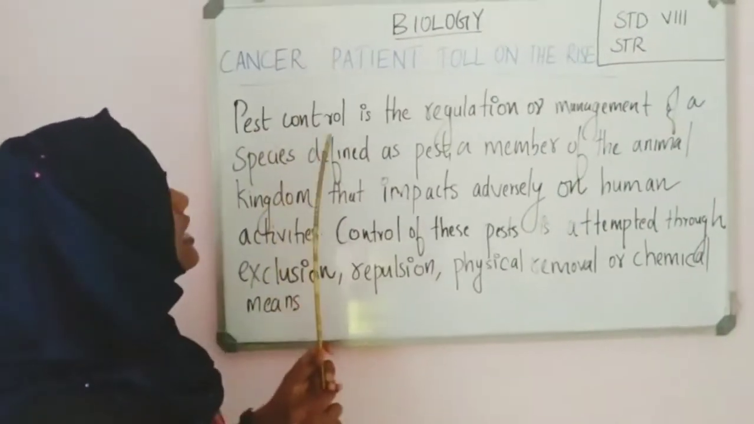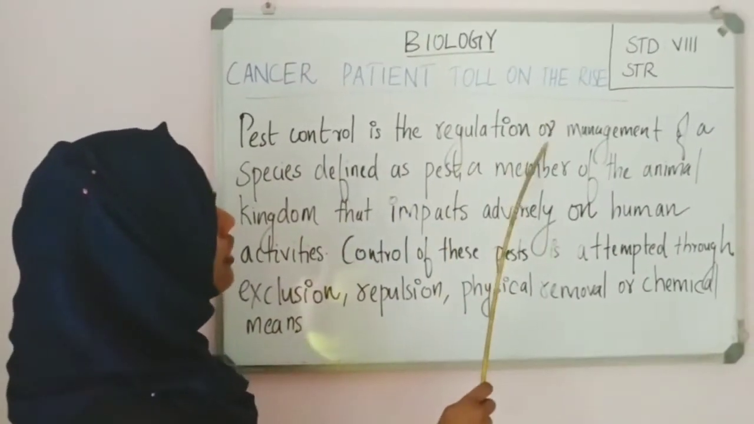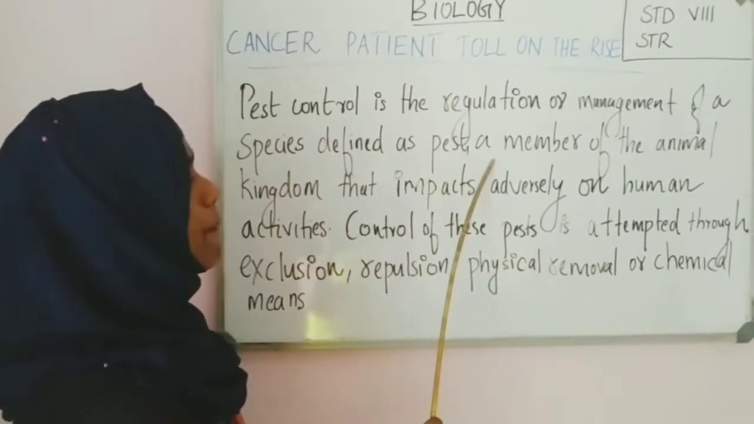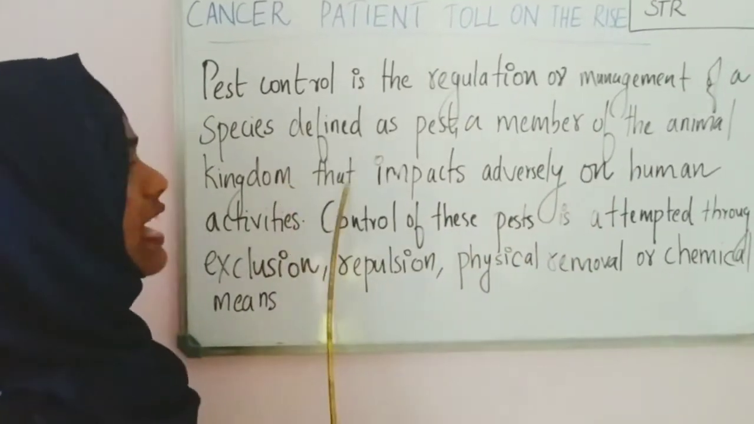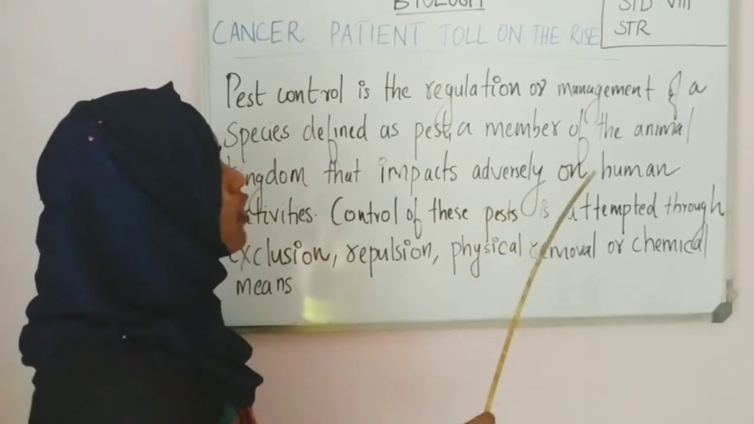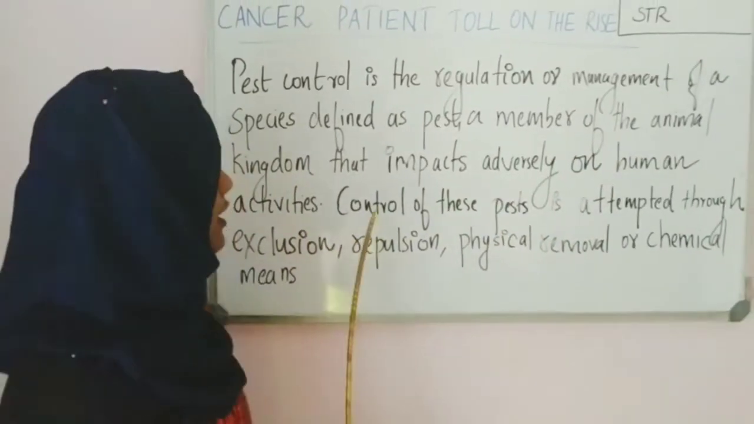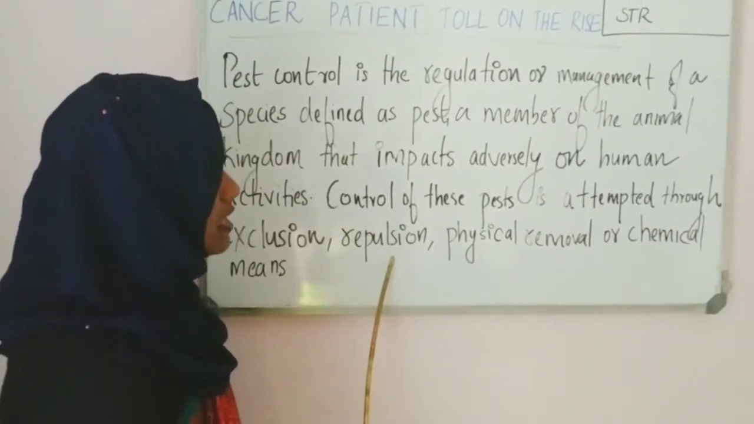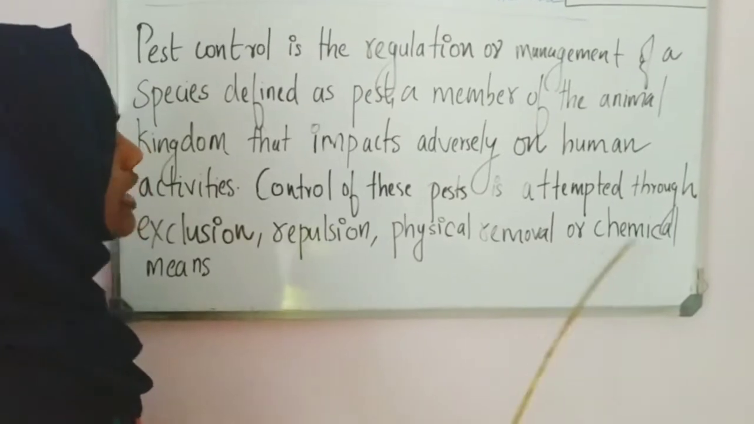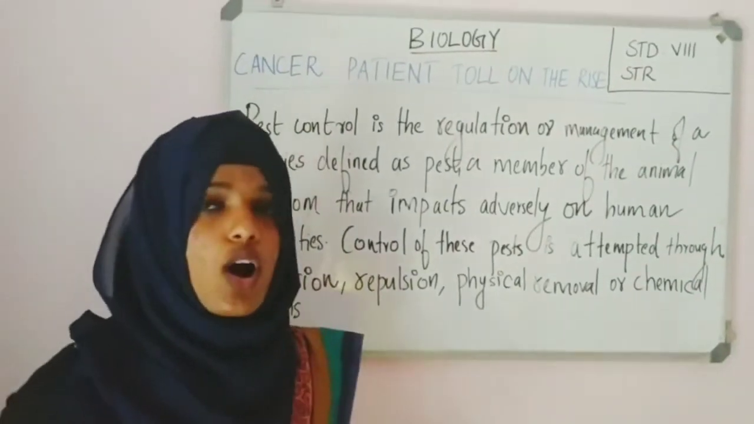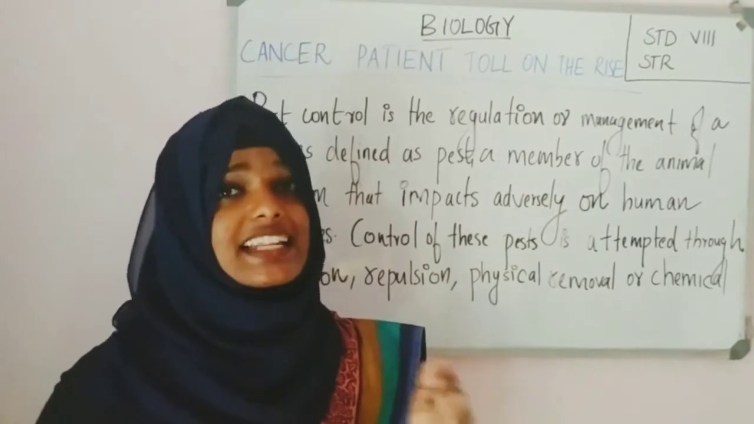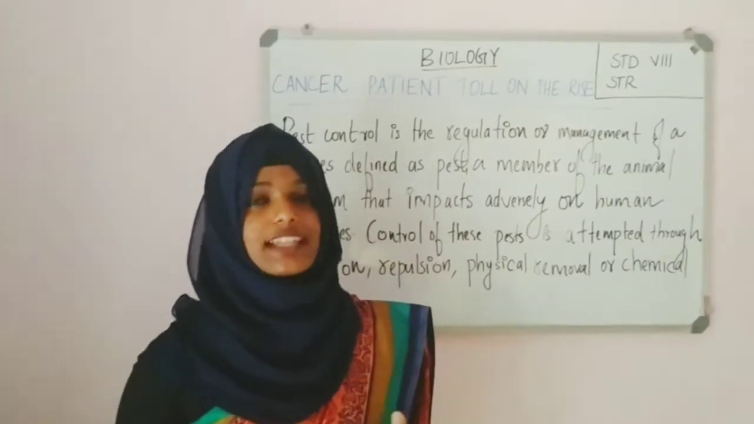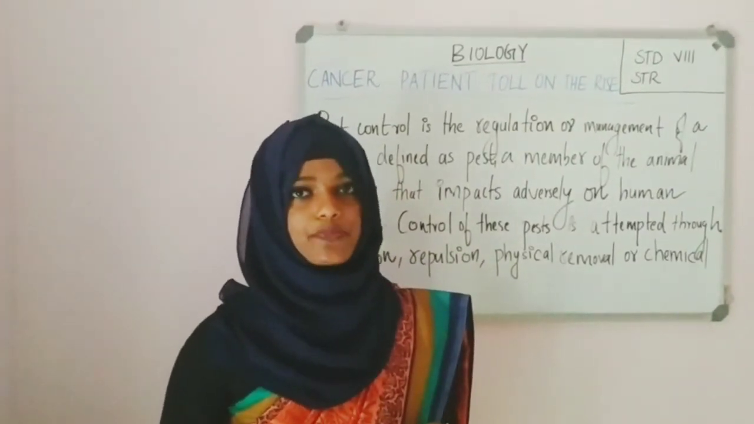Pest control is the regulation or management of a species defined as a pest, a member of the animal kingdom that impacts adversely on human activities. Okay. Control of these pests is attempted through exclusion, repulsion, physical removal or chemical means. So, when we control pests in an unscientific way or using some chemicals, it may affect our health also, that is human beings' health. Okay.